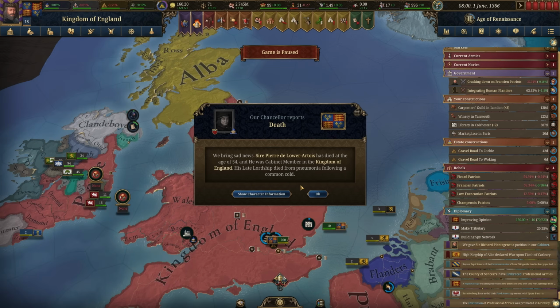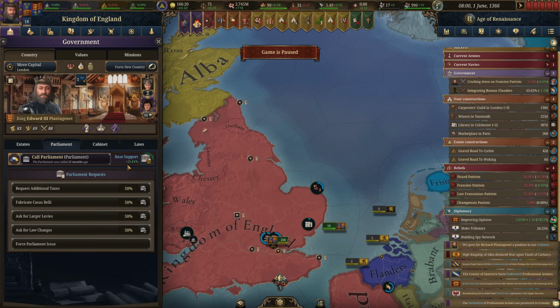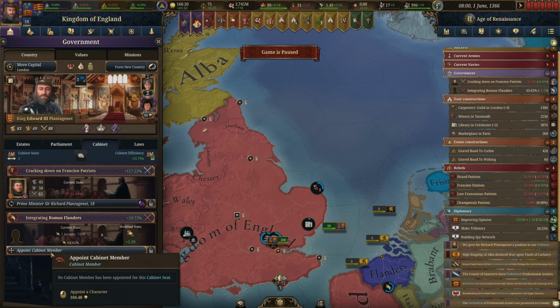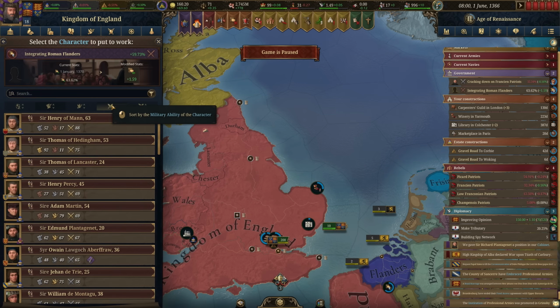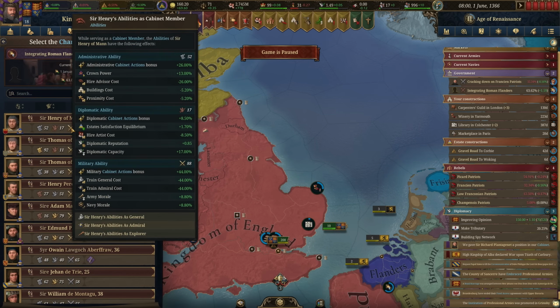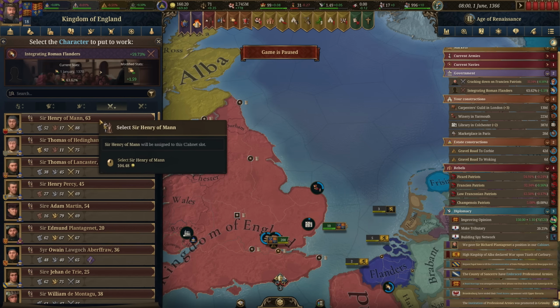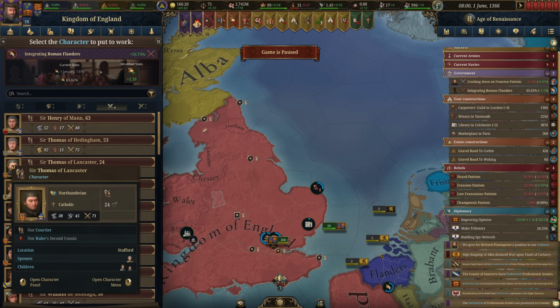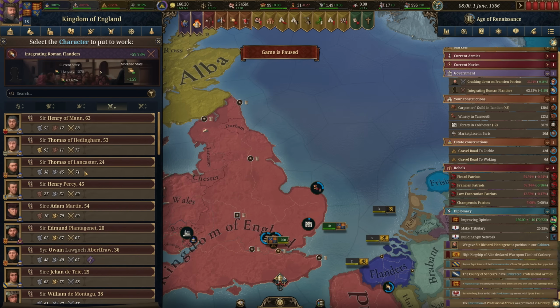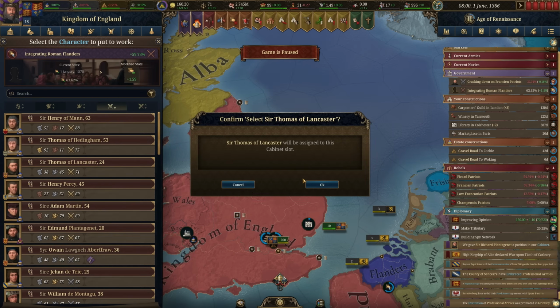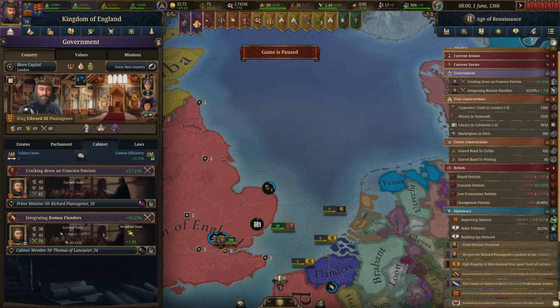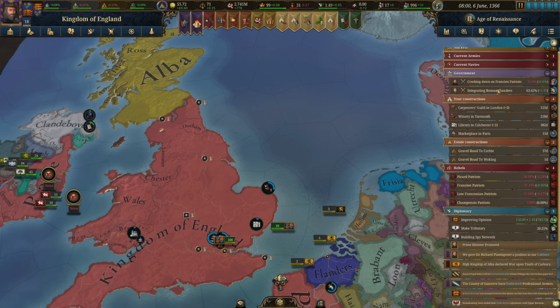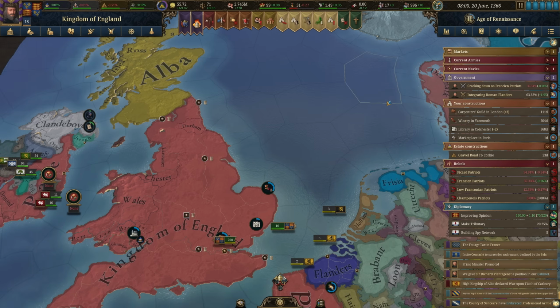And unfortunately, one of our counselors just died, so we need to get them replaced. A new cabinet member. And remember, this is the one that's focused on military skill. We don't want somebody really old, because then we just have to do this again. We could always do Sir Thomas, our cousin. He's 24 years old. Military ability is pretty solid. So yeah, we'll go ahead and put him into the cabinet so he can continue to integrate Roman Flanders.